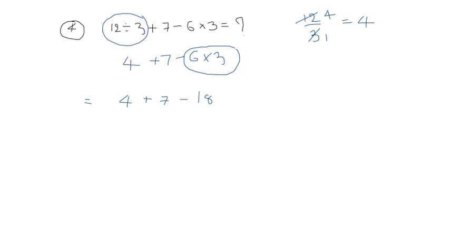Then what is remaining? Only addition and subtraction. The first operation is addition. Then add these two numbers first. 4 plus 7 is 11, minus 18. Right. This is the plus and this is the minus. So your answer is 7. Is it 7 plus 7 or minus 7? Minus 7. This is the way to approach the problem.